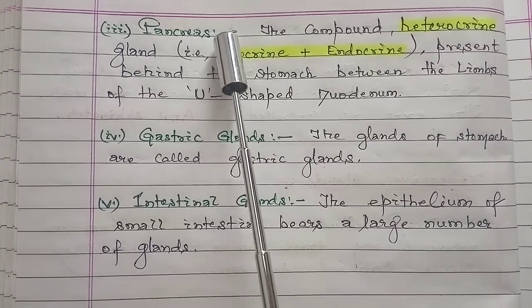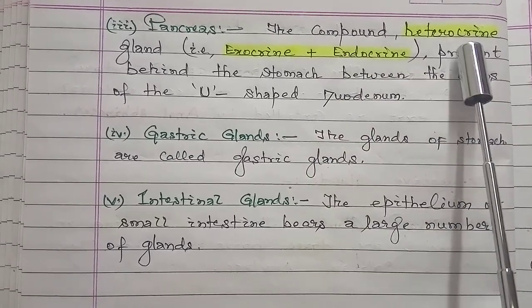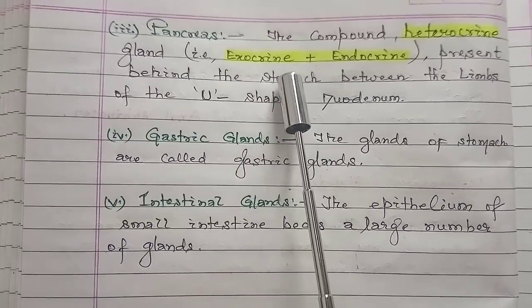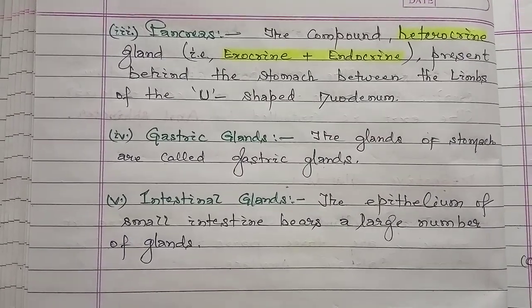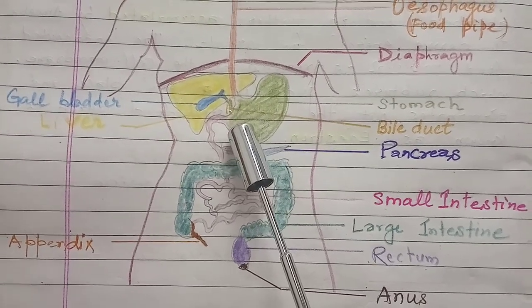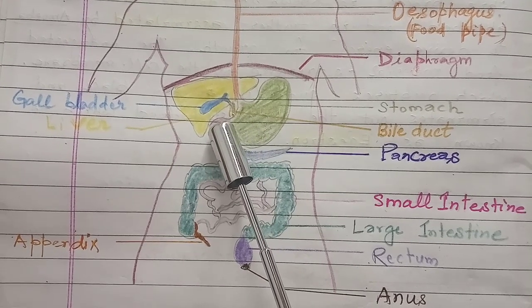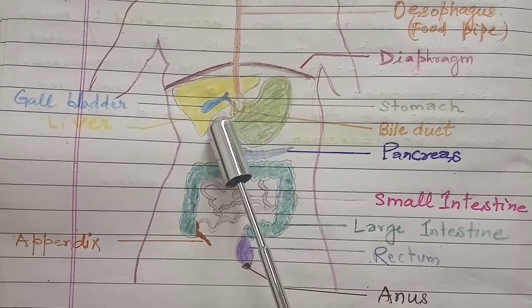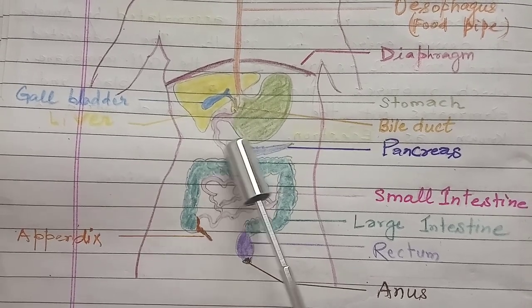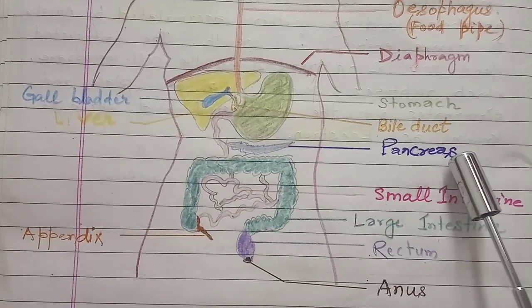So the pancreas is one such gland which is compound in nature, or heterocrine in nature, meaning it has both functions, exocrine and endocrine. Here we may see the stomach. It joins the small intestine, and this is the duodenum, the initial part of the small intestine, and within this region this particular compound gland is present, that is called the pancreas.